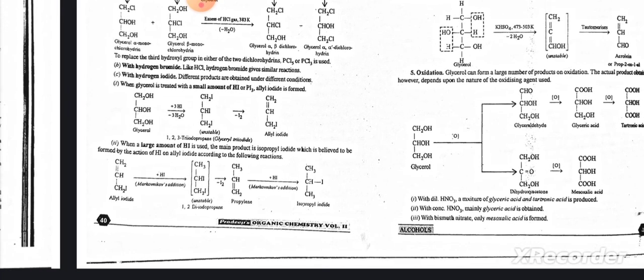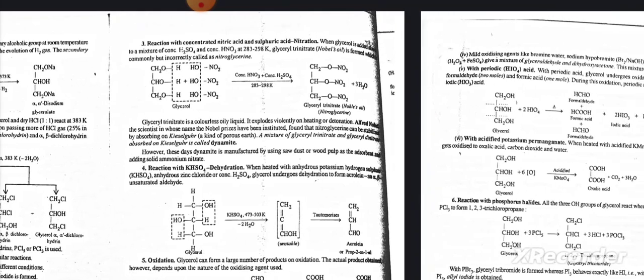When glycerol is treated with a small amount of HI or PI3, allyl iodide is formed. When a large amount of HI is used, the main product is isopropyl iodide, which is believed to form by the action of HI on allyl iodide according to the following reactions. Reaction with concentrated nitric acid and sulfuric acid, nitration: when glycerol is added to a mixture of concentrated H2SO4 and HNO3, glycerol trinitrate is formed.